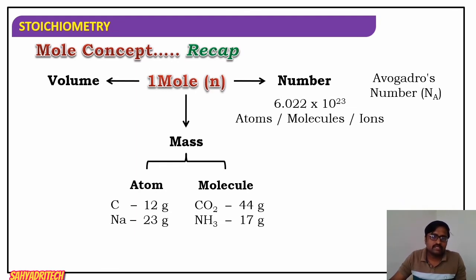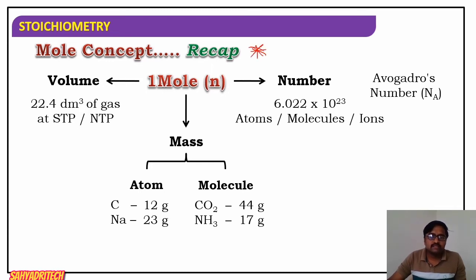So with respect to number, Avogadro number. With respect to mass, atomic mass as well as molecular mass. Atomic mass of an atom, or I can say element, and molecular mass of a molecule correspond to 1 mole. Then regarding volume, 22.4 dm³ of gas at STP or NTP also corresponds to 1 mole. So these relations are very important.